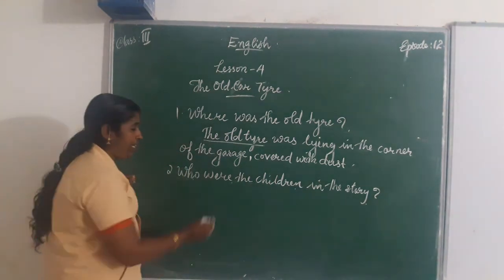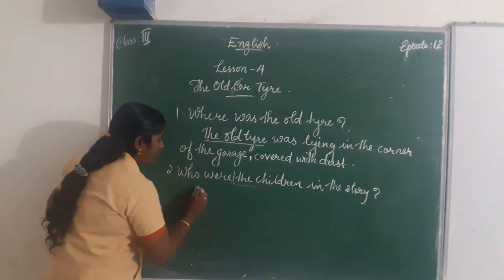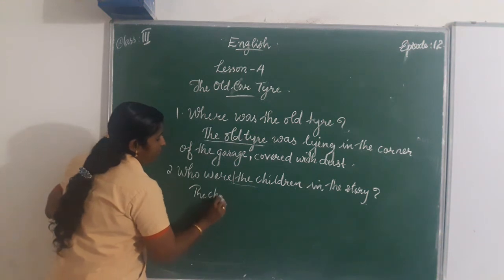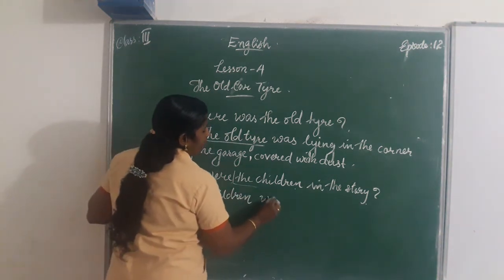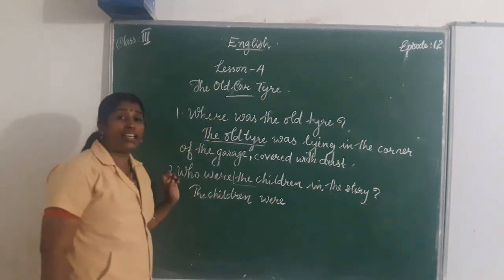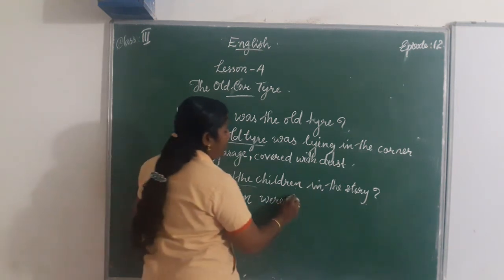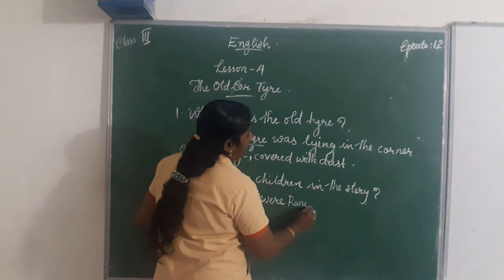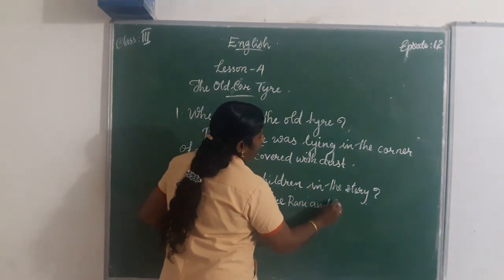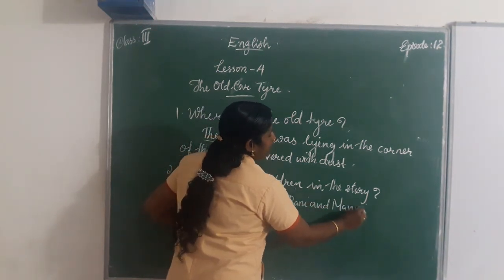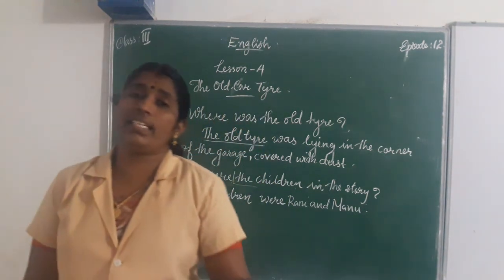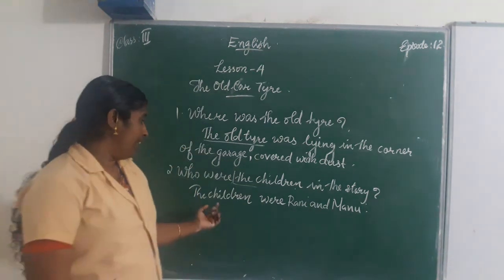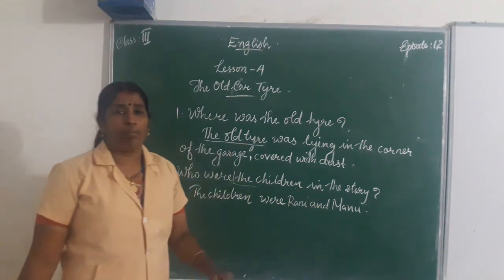Then the answer should be, the children were Rani and Manu.